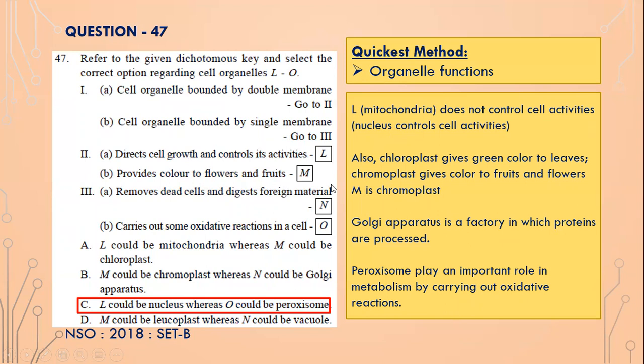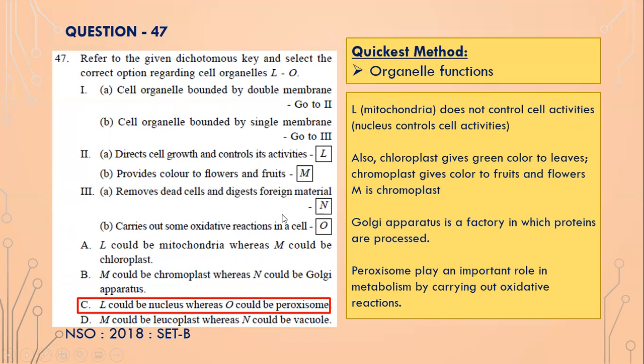It is chromoplast, isn't it? Chromoplast also carries out some oxidative reactions in cell. What carries out oxidative reactions in cells? It is peroxisome. Peroxisome carries out oxidative reactions in cell. And what is a factory for proteins? Golgi apparatus. Golgi apparatus is a factory in which proteins are processed.